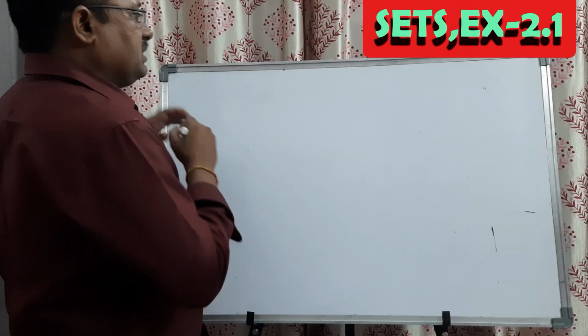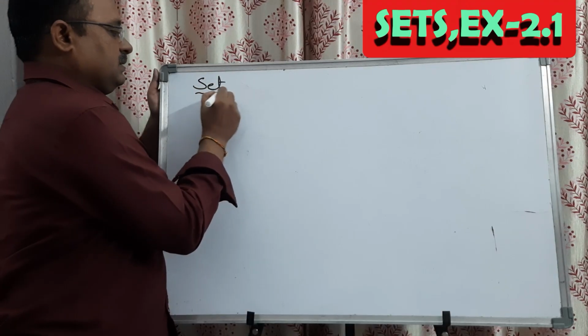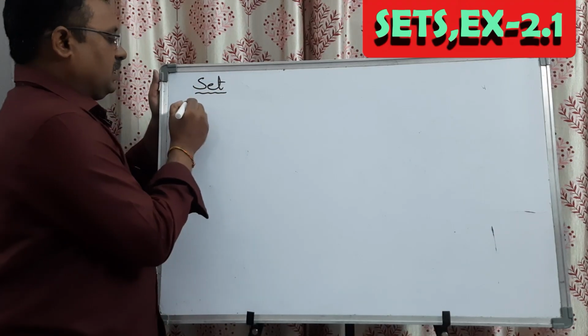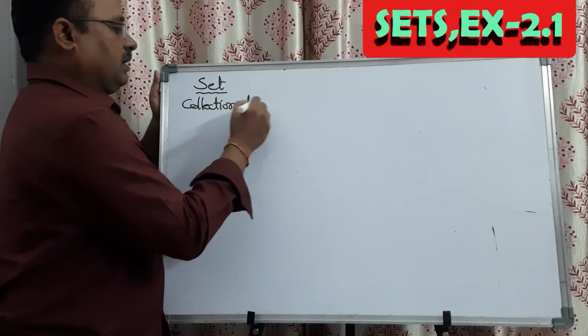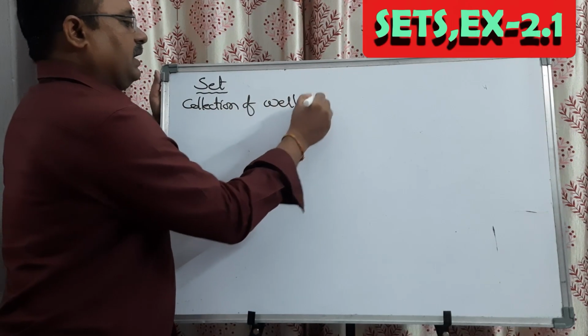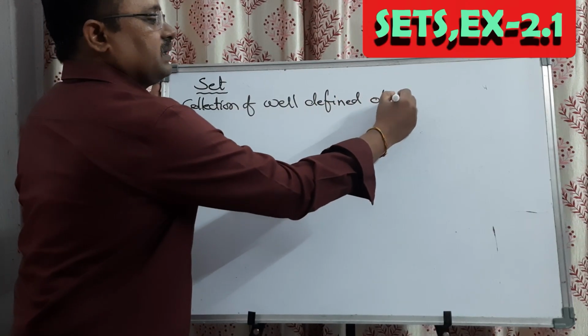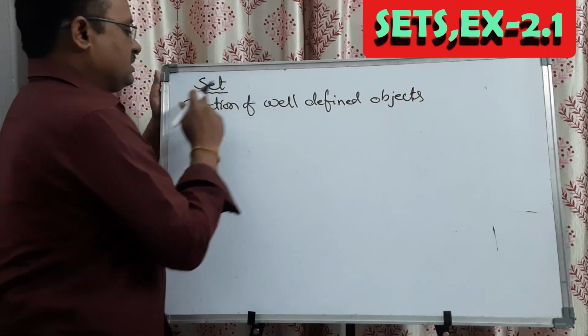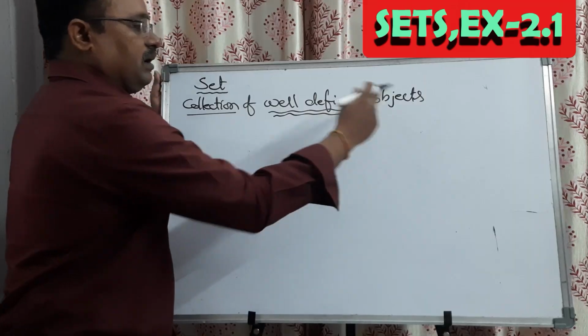So what is the meaning and definition of a set? Set means collection of well defined objects. Got it? Set means collection of well defined objects.